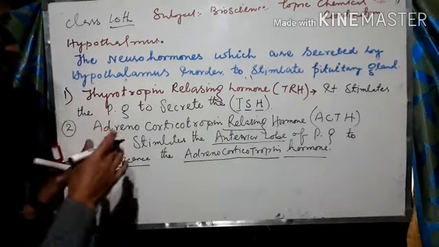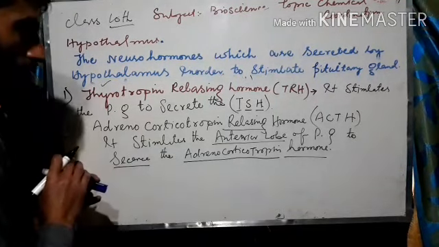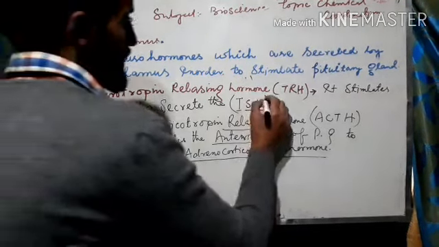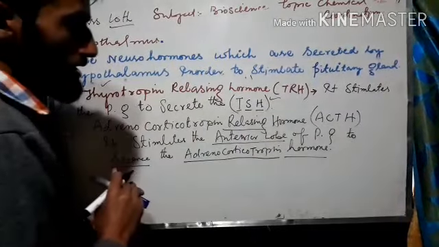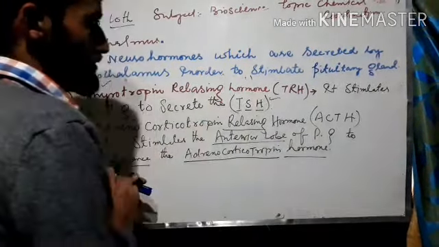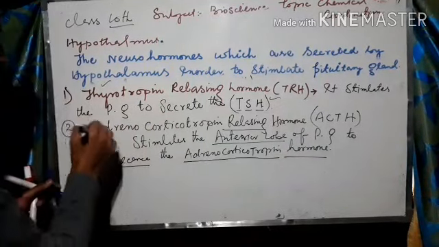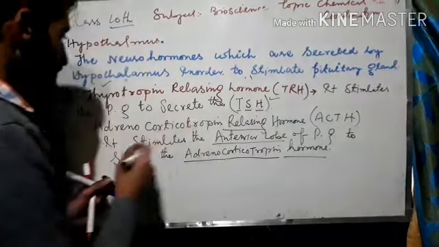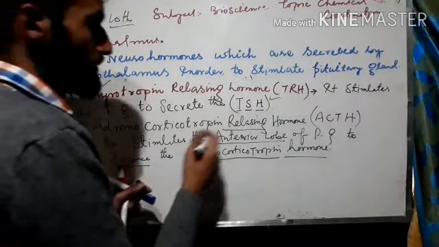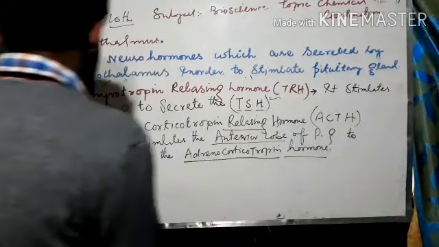So what are you getting now? Thyrotropin releasing hormone, a neurohormone, stimulates the pituitary to release the thyroid stimulating hormone, which in turn goes to the thyroid gland and stimulates it for the respective secretions. Similarly, the second one, adrenocorticotropic releasing hormone, also has a releasing factor. It stimulates the anterior lobe of the pituitary gland to secrete the adrenocorticotropic hormone. Now the third one,